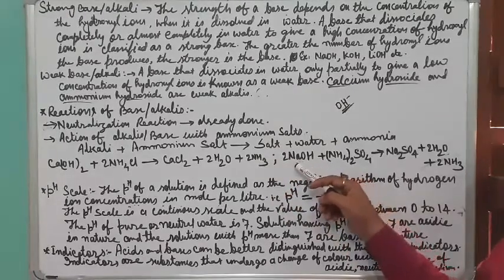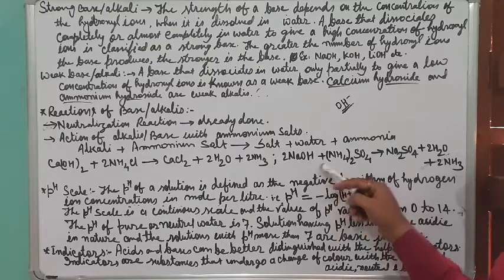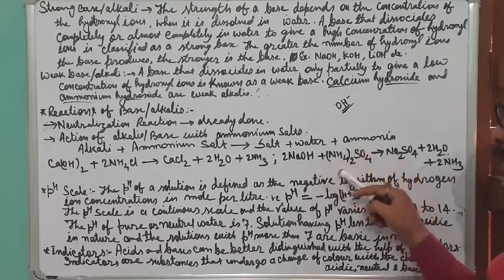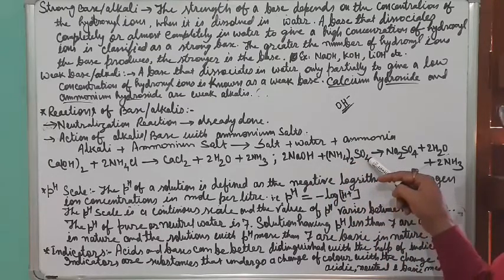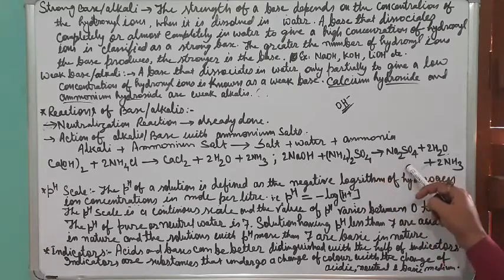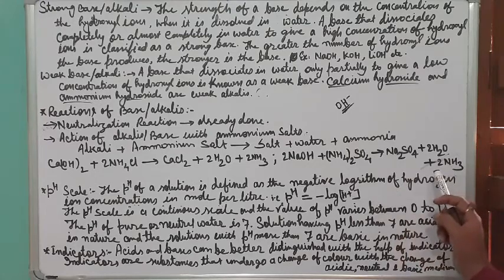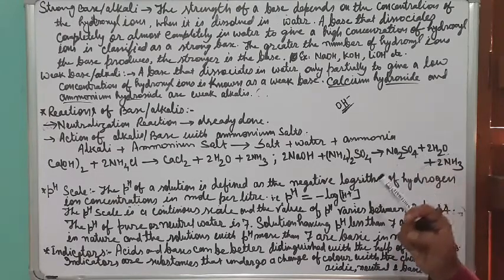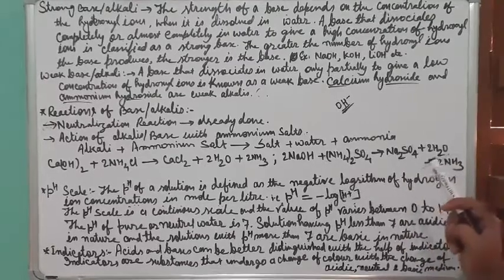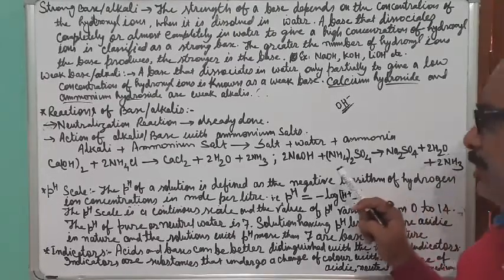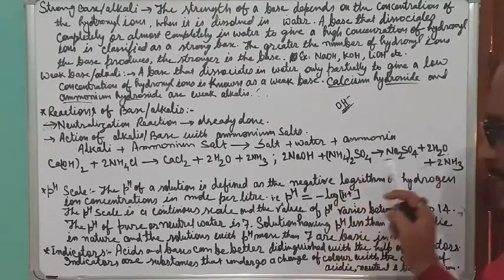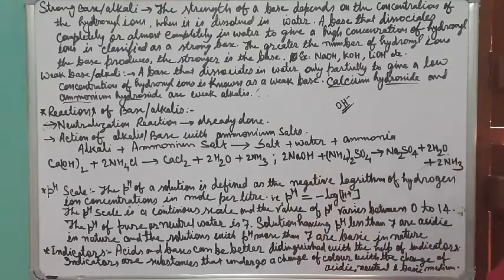Another one: sodium hydroxide, which is a base, reacts with the ammonium salt, that is ammonium sulfate, and produces a salt, water and ammonia gas. So it is common that when alkali or base reacts with ammonium salt, it produces ammonia gas. This is the characteristic. With this reaction we can identify whether the given compound is base or not.